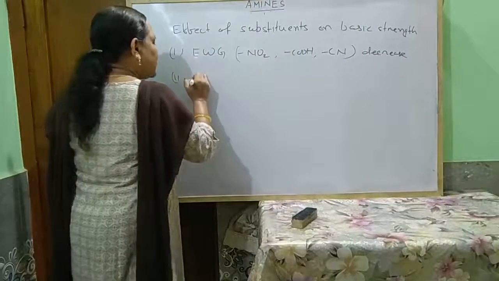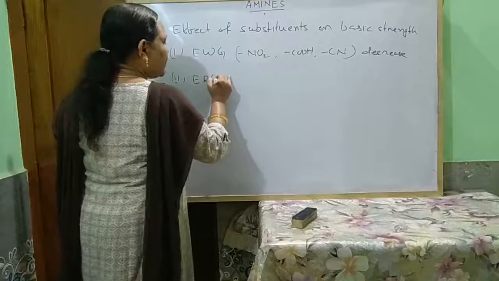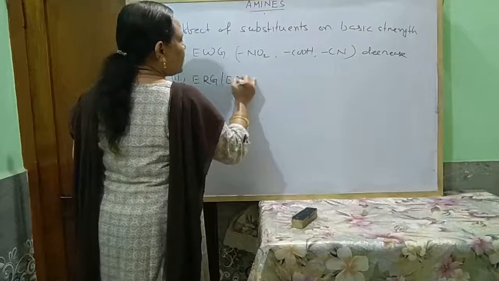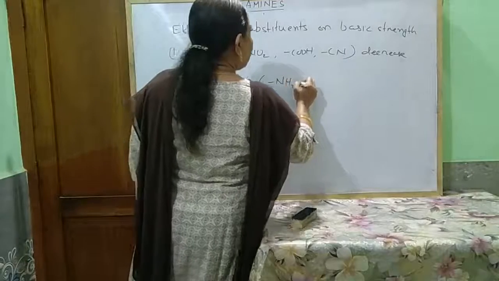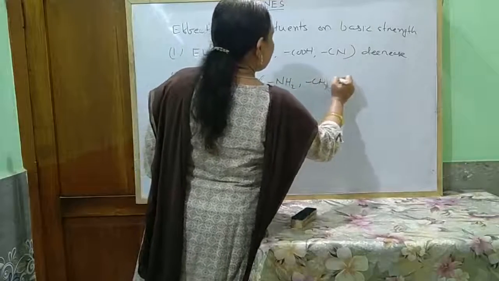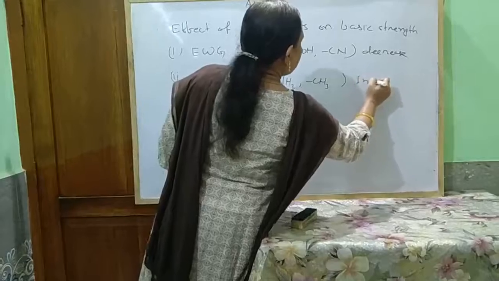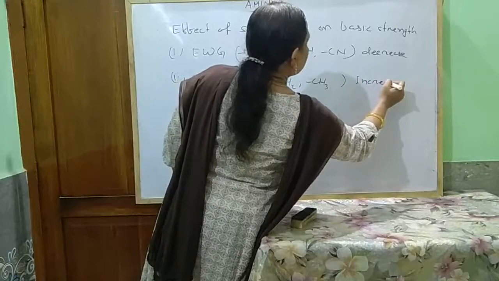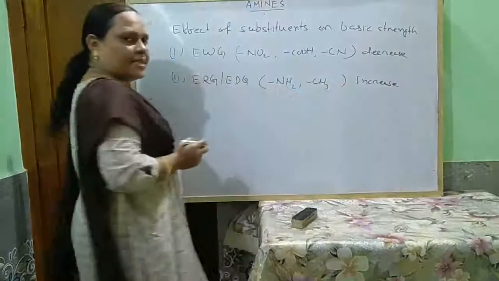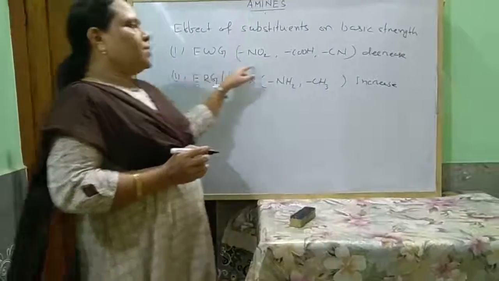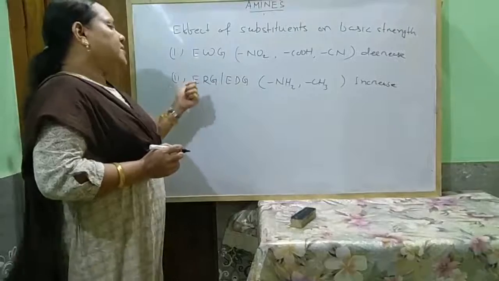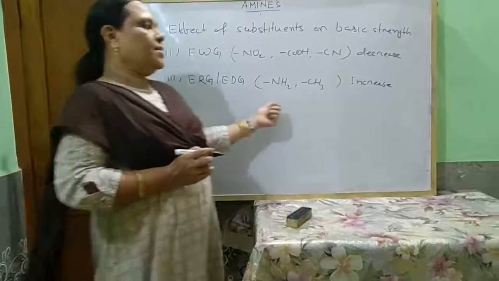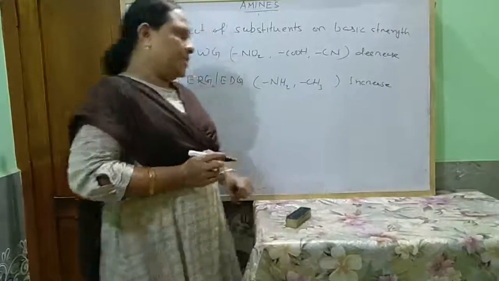Then presence of an electron releasing or electron donating group, such as NH2 group, CH3 group, etc., increases the basic strength. Presence of an electron withdrawing group on aniline decreases the basic strength. Presence of an electron releasing or electron donating group increases the basic strength.